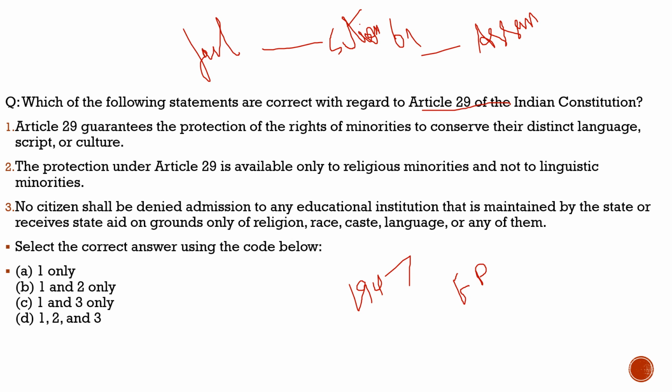At that time, when there was discussion about the partition, many people got attracted towards the Muslim League and the vision of how Pakistan could be much different, and they migrated from India to Pakistan.